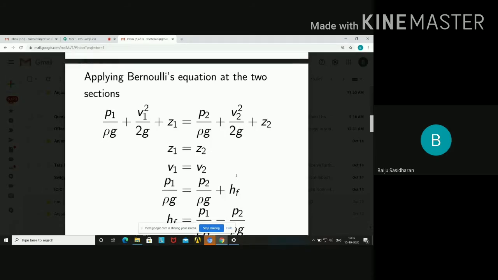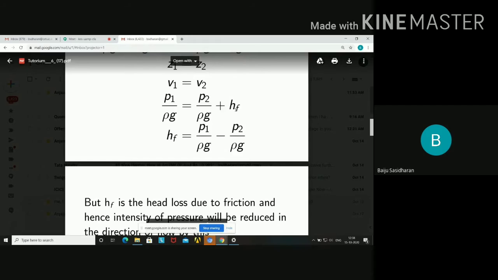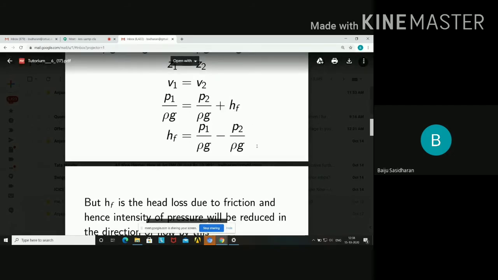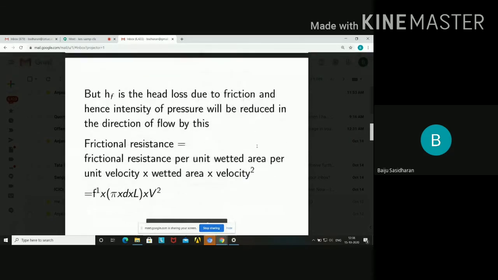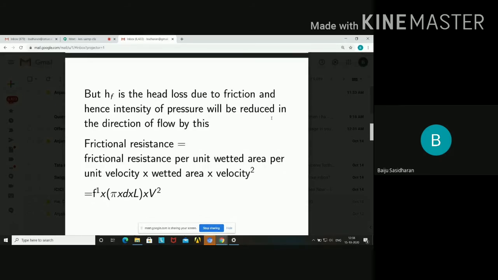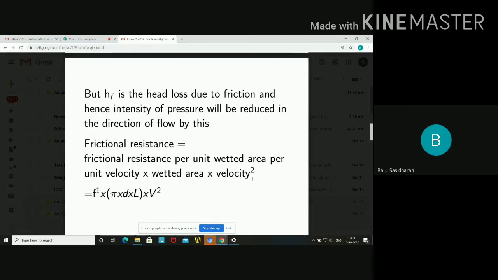But already we said that there should be some frictional resistance, and from this, the head loss HF is equal to P1 by rho g minus P2 by rho g. I think it is very clear to you. HF is the head loss due to friction, and hence the intensity of pressure will be reduced in the direction of flow. And the frictional resistance is equal to the frictional resistance per unit wetted area per unit velocity into wetted area into velocity square.